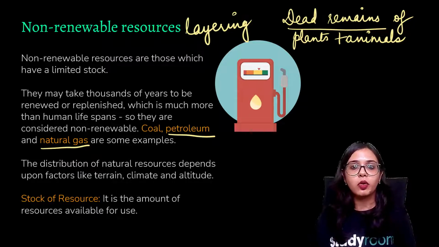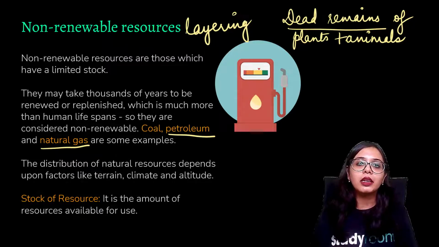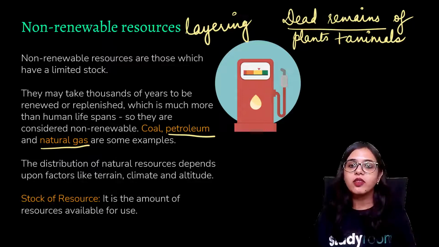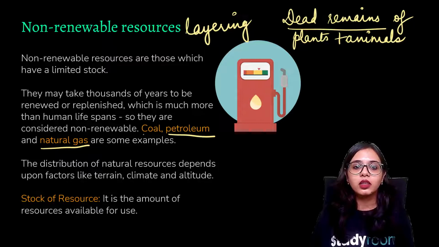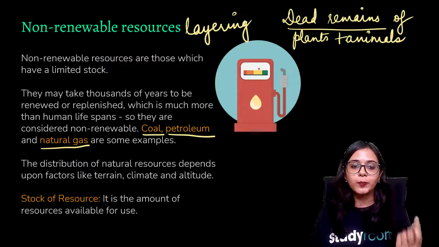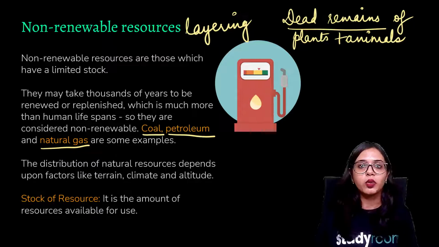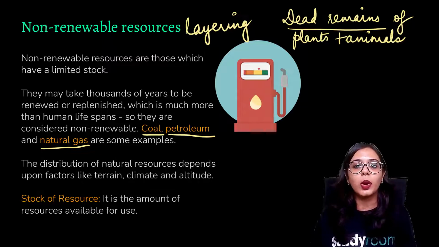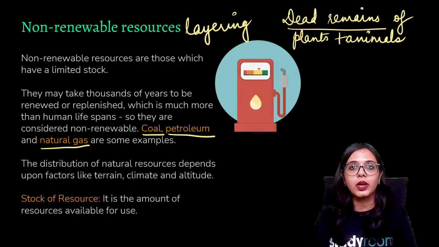Carbon, nitrogen. They get layered and solidified, and ultimately after millions of years we have the accumulation of this product known as coal. And in certain areas, in rivers and oceans, you have natural gases, or you have petroleum, liquid petrol, diesel, which are derived from crude oil.